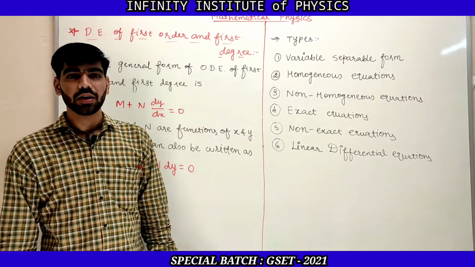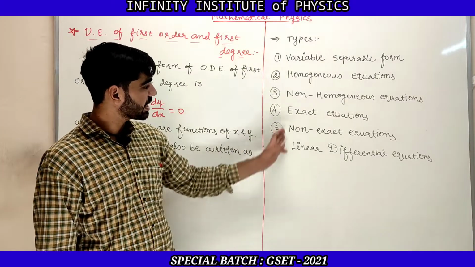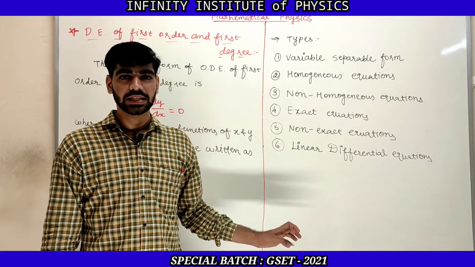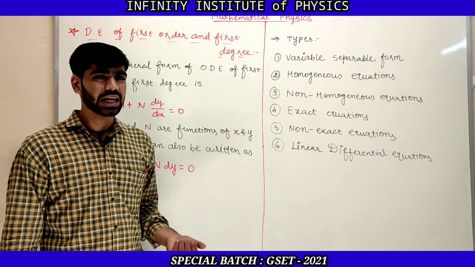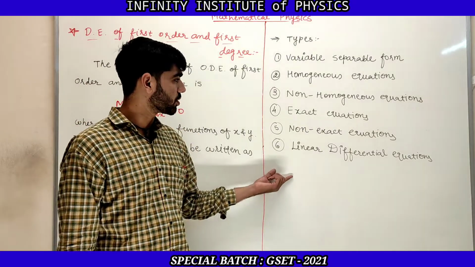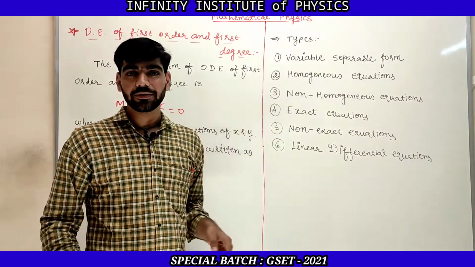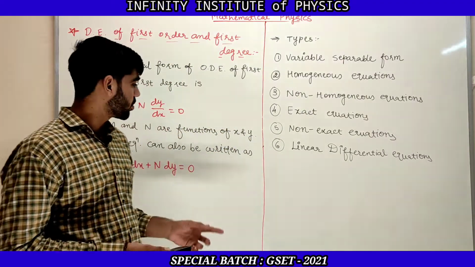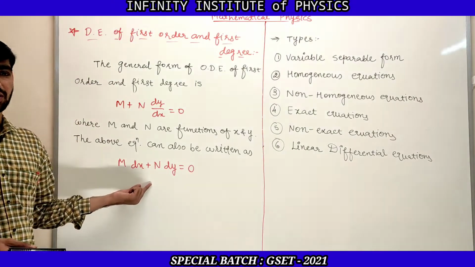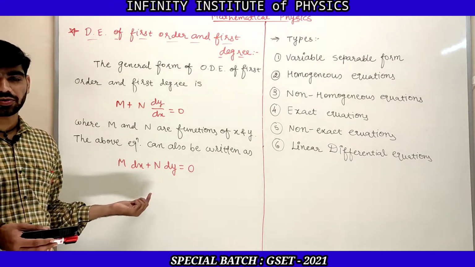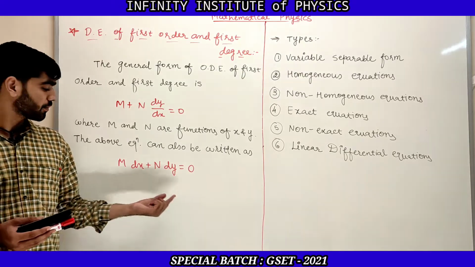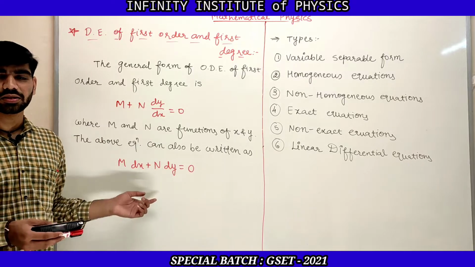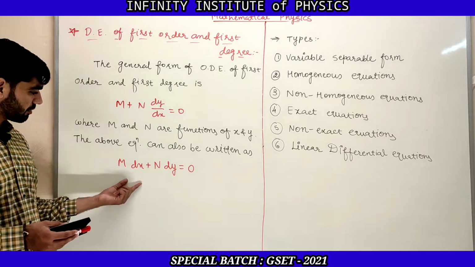If the equation of first order first degree is in any of these 6 forms, then we can solve it easily. Otherwise it is difficult to find its solution. So let us start with the variable separable form. What do we mean by variable separable form? Let us come to the general form in which the first order first degree differential equation can be written. Here we have M dx plus N dy is equal to 0. This is the general form of first order first degree differential equation.